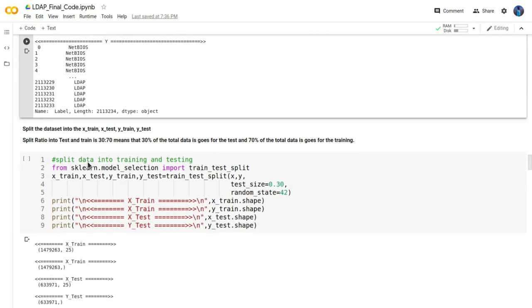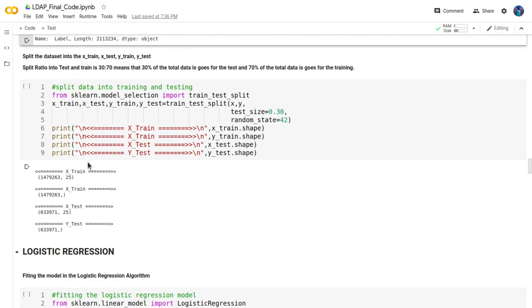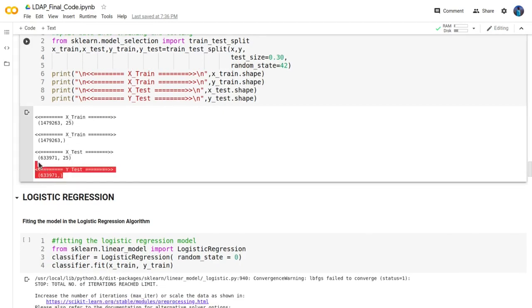Now we split our dataset into a training part and a testing part. We split the dataset in the ratio of 70-30. It means that 30% of the data goes into the testing set, and 70% of the dataset goes into the training group. So this is the result of splitting the dataset.